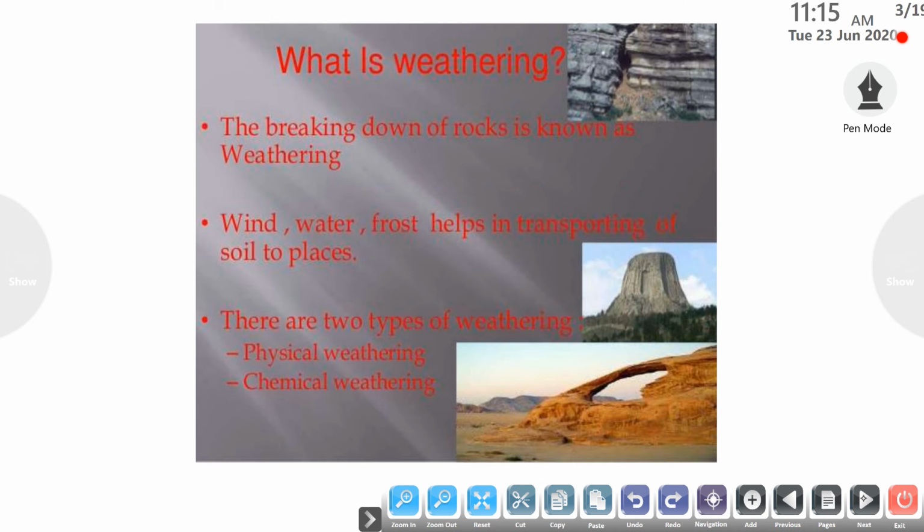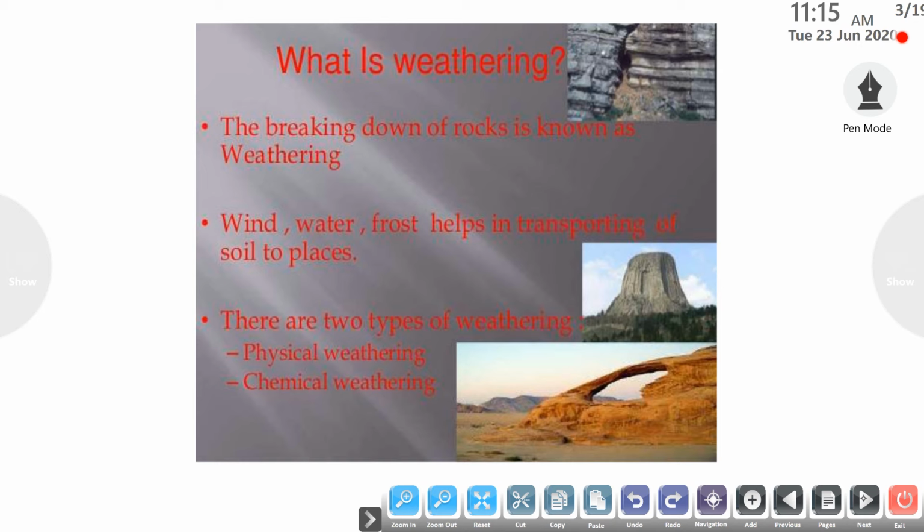Next is, what is weathering? The breaking down of the rock particles to form the soil. This process is known as weathering. Wind, water and frost are the factors that help in transporting the soil to other places.